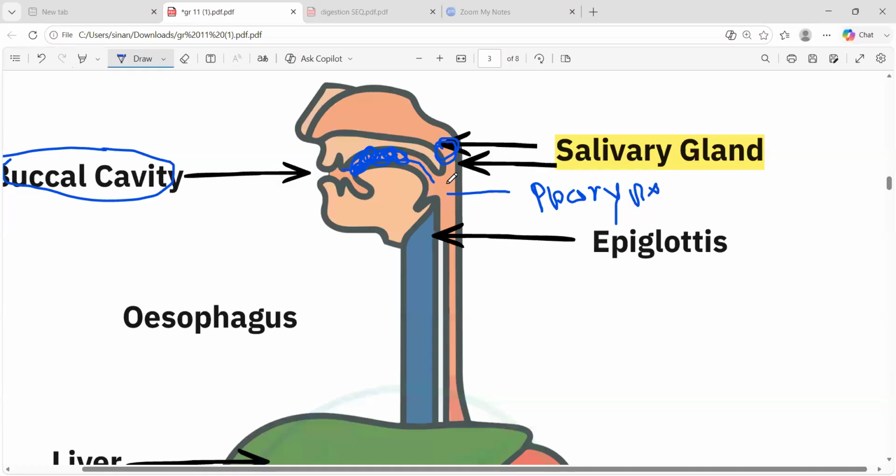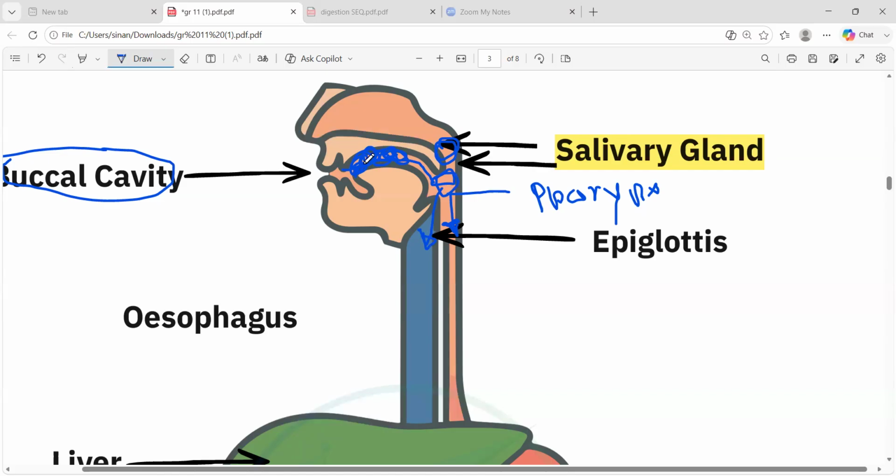This pharynx is like a junction, because from the pharynx, this road will be divided into two main sub roads. So remember the pharynx as a junction, because in the pharynx, both our respiratory gases, the oxygen or the carbon dioxide, and food will meet. And sometimes this choking thing happens, right? Choking mainly happens when we talk and eat.